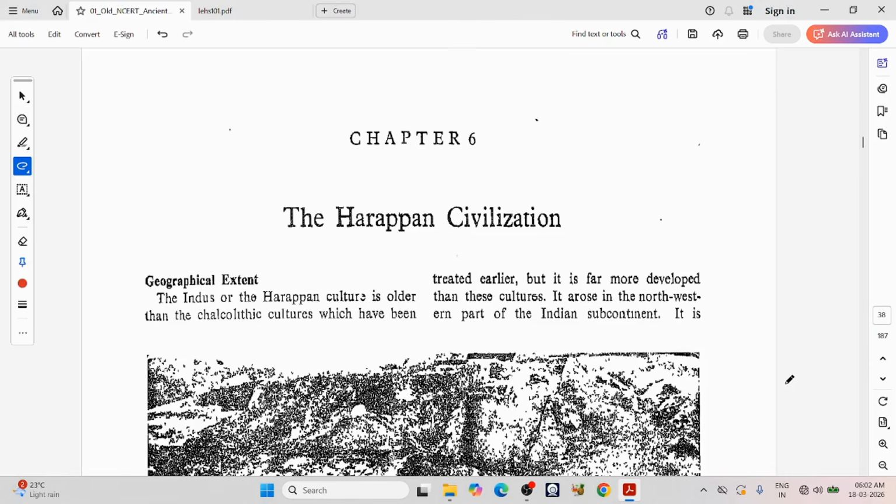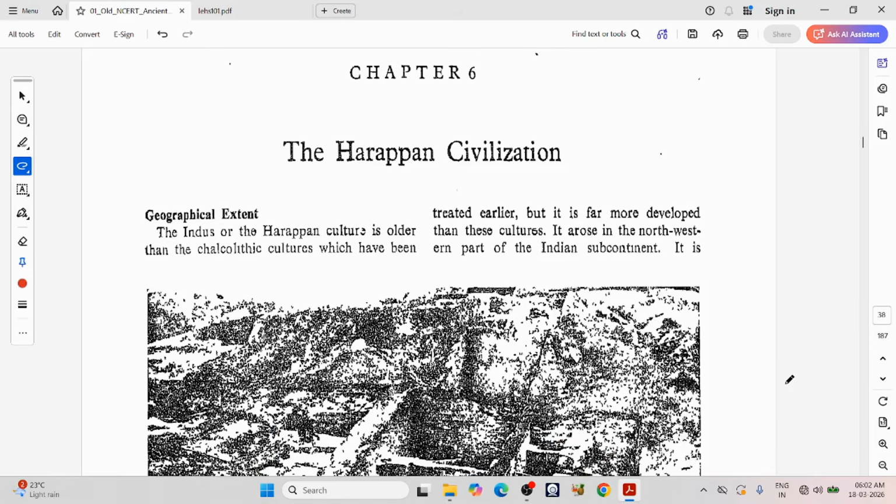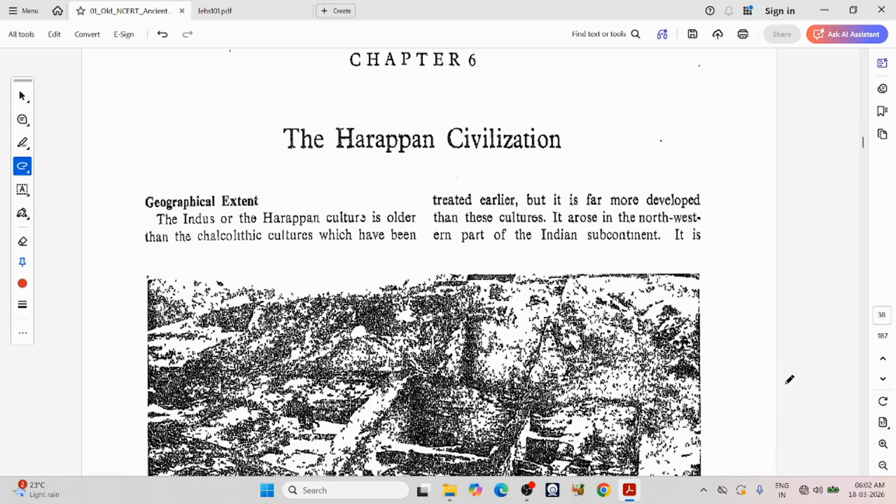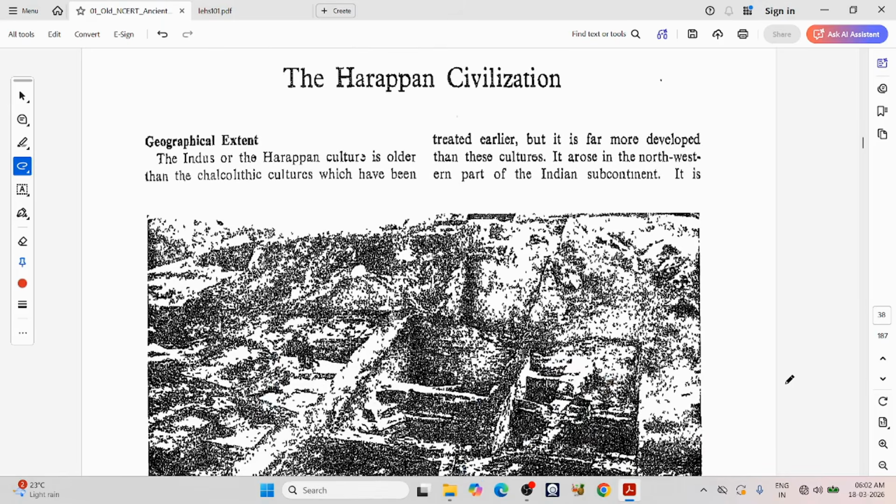So let us start. First, let me read the old NCERT. After reading this chapter from old NCERT, I will read the same chapter from the new NCERT. So, chapter 6, the Harappan civilization.